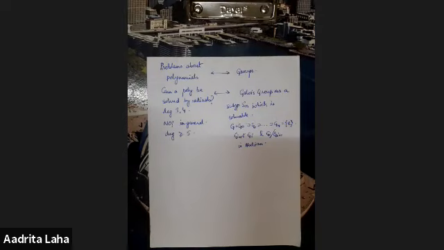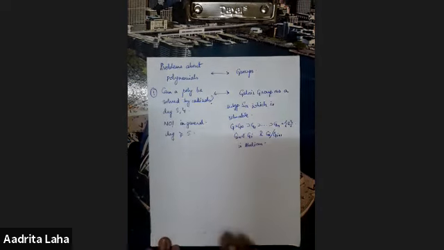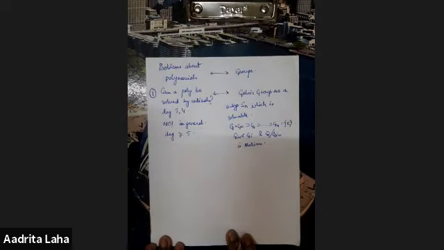And it turns out that for Sn with n greater than or equal to 5, we cannot solve the group, and hence we do not have a radical solution for a polynomial of degree greater than or equal to 5. So this was our first problem that we will be able to answer.